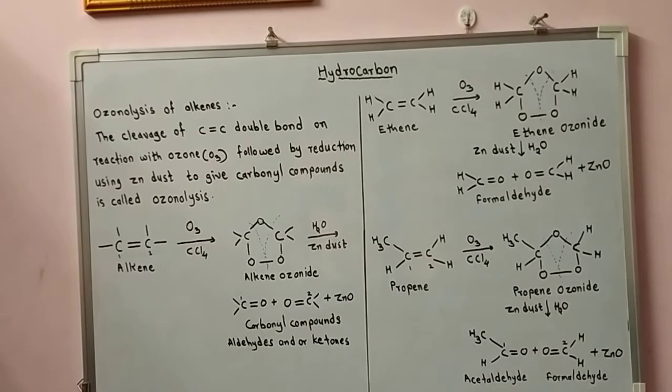It is used to locate the position of the double bond, that is, between which carbons the double bond is present, and also the number of double bonds. So the number of double bonds present in an alkene we can identify using this ozonolysis reaction.